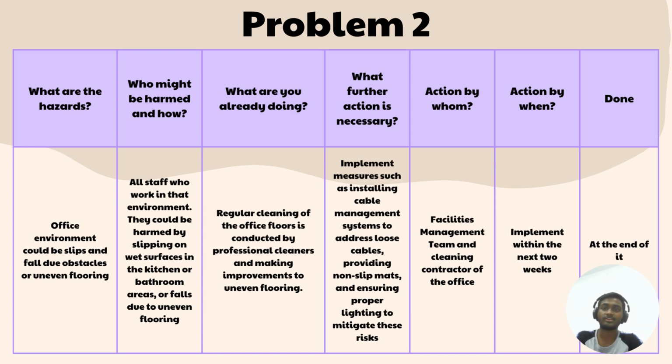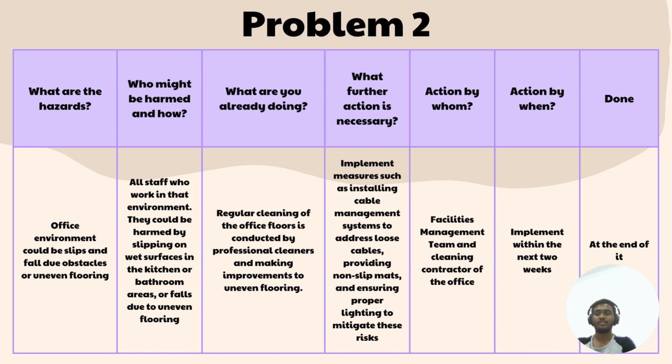What further action is necessary is to implement measures such as installing cable management systems to address loose cables, providing non-slip mats, and ensuring proper lighting to mitigate this risk. Who should take this action? This action should be taken by the facilities management team and the cleaning contractor of the office. By when should this action be taken? Within the next 2 weeks. The progress of it is at the end of it.